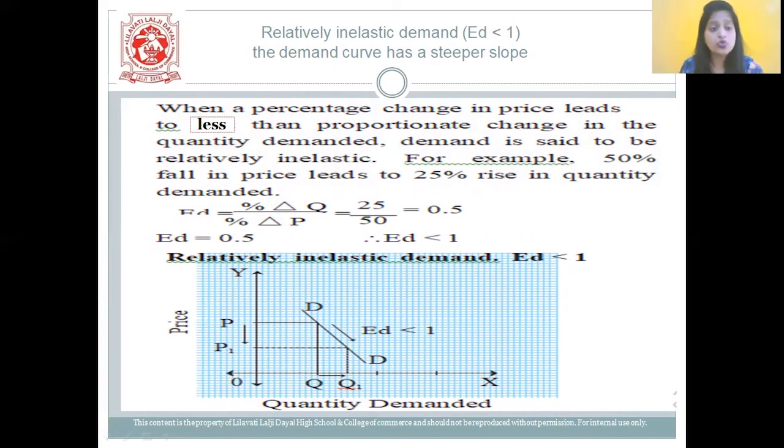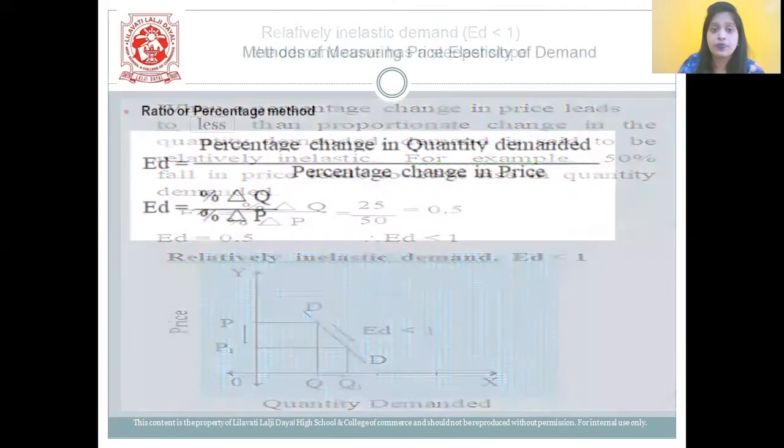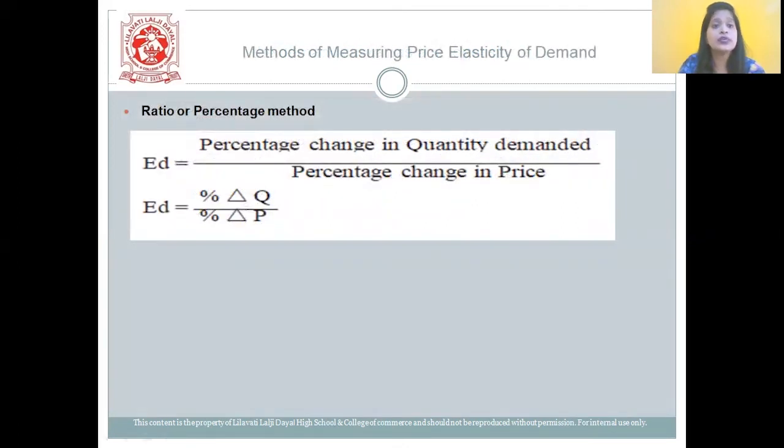So here, students, the change in price is more compared to the change in demand. Demand will be lesser and price changes will be more. So the demand curve is steeper.